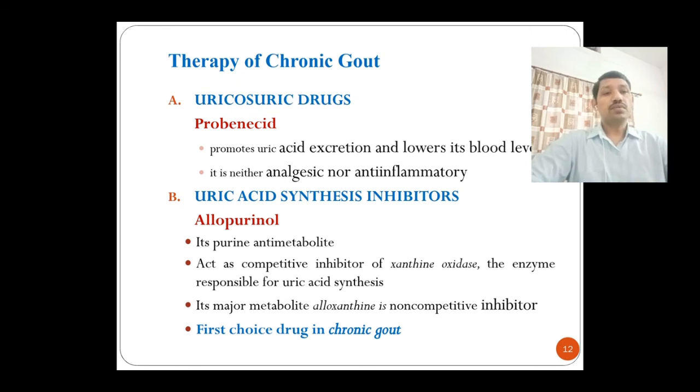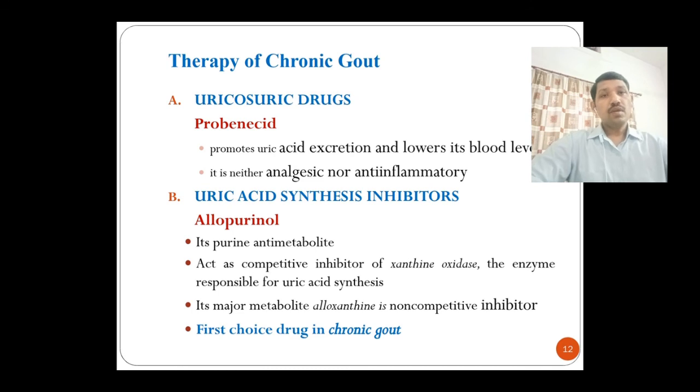Therapy of chronic gout: uricosuric drugs. This is the first choice. This is probenecid. It promotes uric acid excretion, which is increased in case of gout, and if it increases the excretion of uric acid, automatically it will be reduced in the blood, and when the uric acid is reduced, automatically the pain and inflammation are relieved.